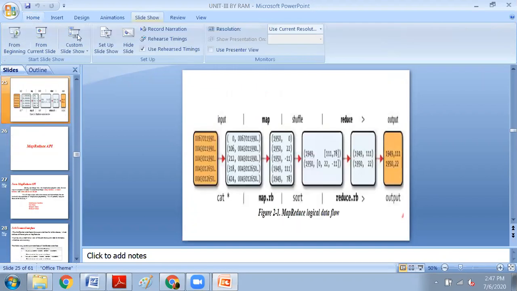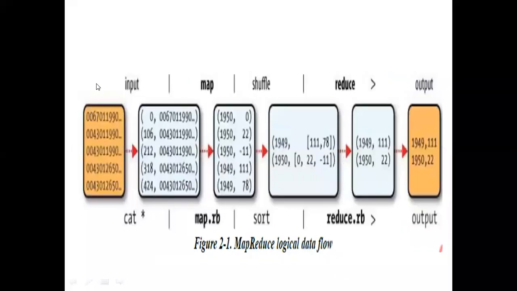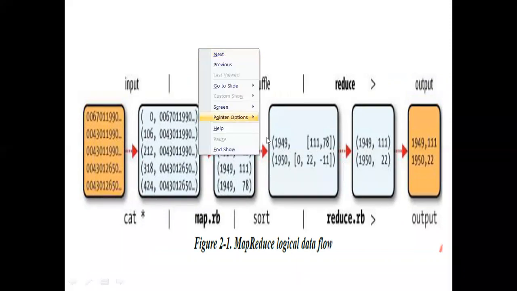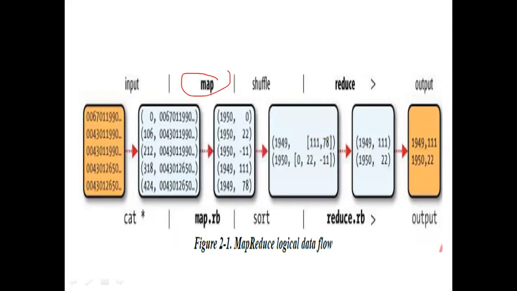See this example once, which we have taken. This is the input file. This input file is divided into a number of subtasks, and they are given to the mapping function. The input to the map function is in the form of key, value pairs only.